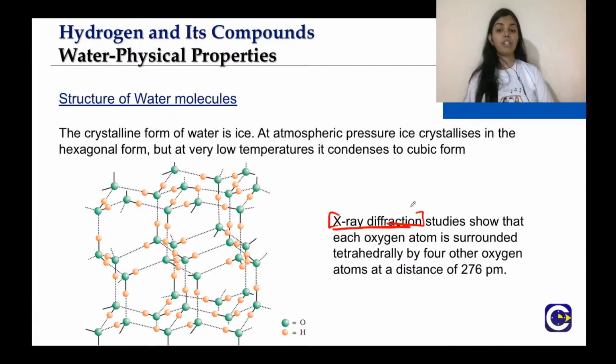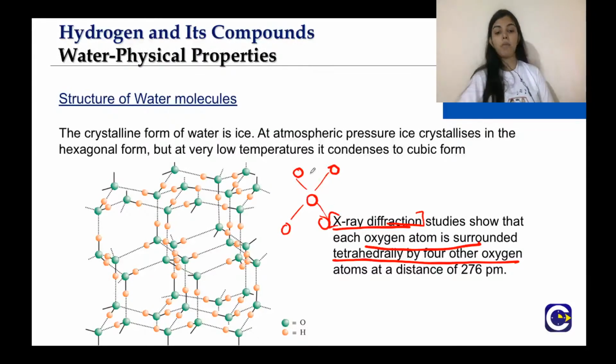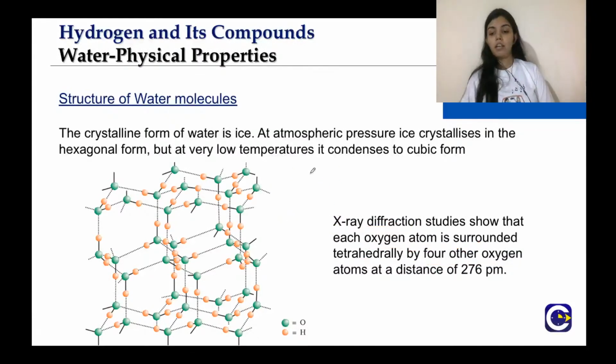So X-ray diffraction shows that each oxygen atom is surrounded tetrahedrally by 4 other oxygen atoms, right? So here you can see that, let us say this is oxygen, and it is surrounded by 4 other oxygens that are tetrahedrally arranged, right? So this is how a water molecule exists in the form of ice. However, this is not important. This you should keep in mind, that ice has a cage-like structure first.